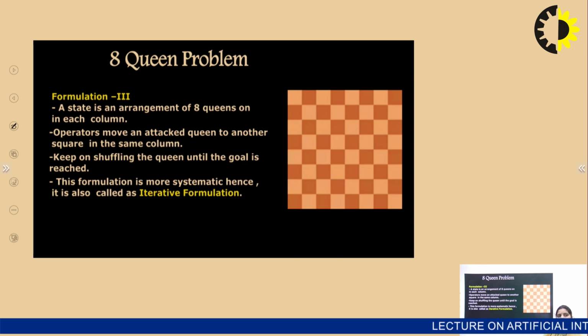So we have to perform shuffling until the goal state is reached, that no queens are placed in the same row, same column, or on an adjacent column. So this formulation is more systematic, hence it is called an iterative formulation, where we perform the shuffling until and unless the goal state is achieved.